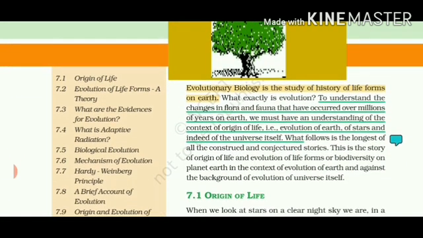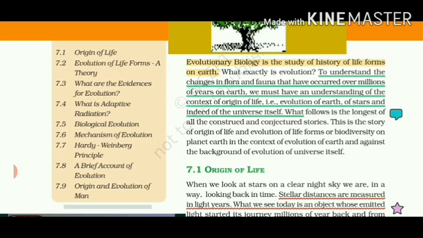Before starting the chapter, let's discuss the different parts that we are going to study under it. Number 1, we will study the origin of life, how Earth and the universe came into existence under the Big Bang theory. Then there is the evolution of life forms. Earth theory means certain indications that were given about how life started to expand.